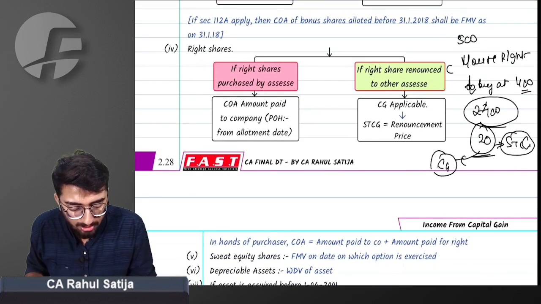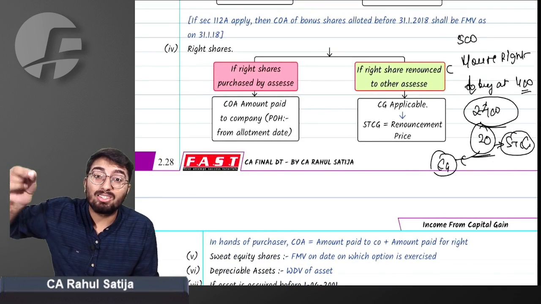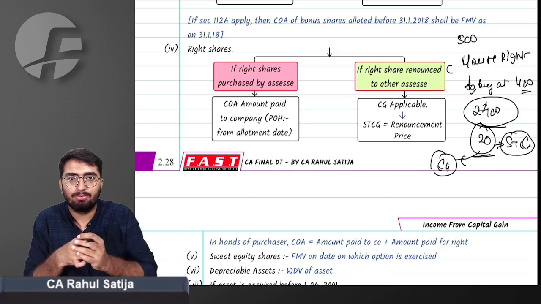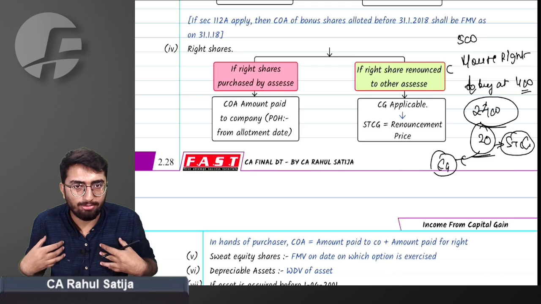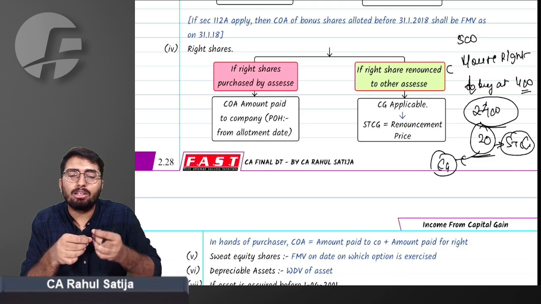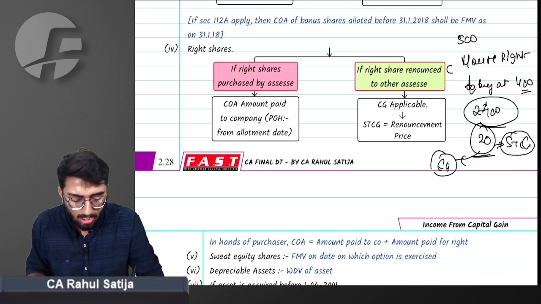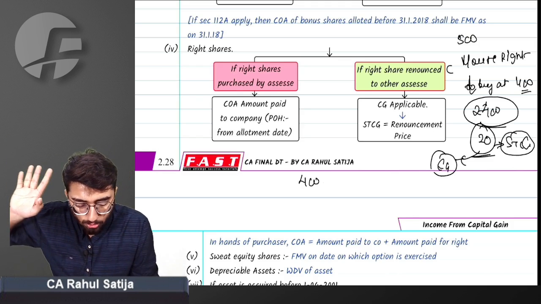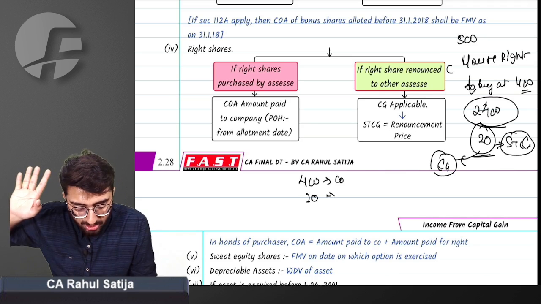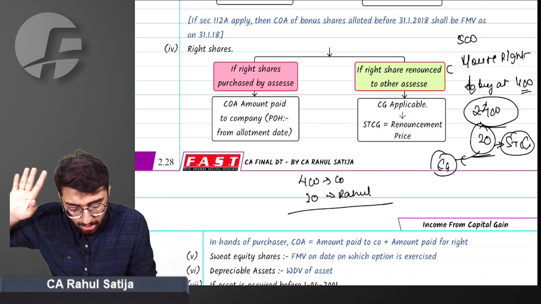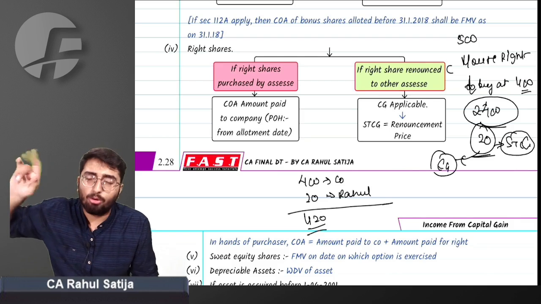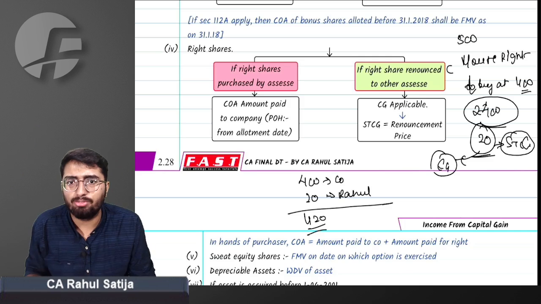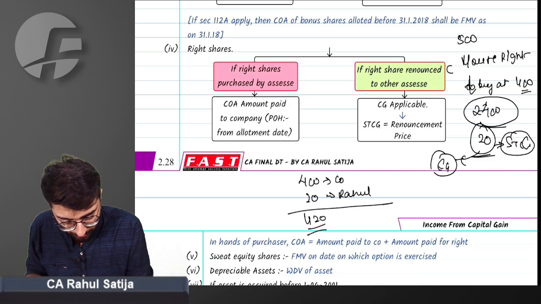And for the person acquiring such shares on getting renounced, for example, I renounced it to Mr. Mayank. I had received right to buy shares at 400 rupees. I renounced it to Mr. Mayank for 20 rupees. So what will be cost of acquisition for Mr. Mayank? Mayank will be paying 400 to company and 20 rupees to Mr. Rahul. So for Mr. Mayank, it will be 420. Did you get this point or not? This is how you have to calculate the cost of acquisition for right shares.